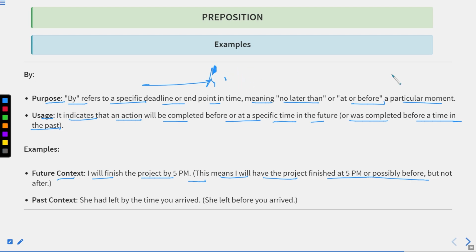Past context: she had left by the time you arrived. It means by the time you arrived, she had left before you arrived. Your arrival was the last point. She had left before that. She was not there when you came.